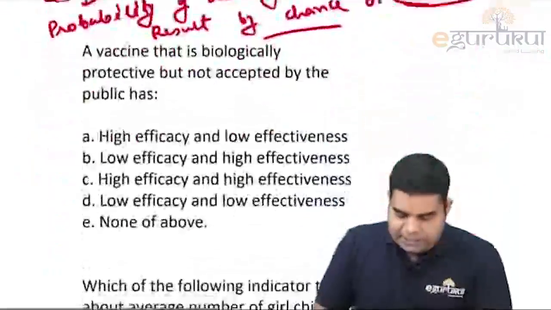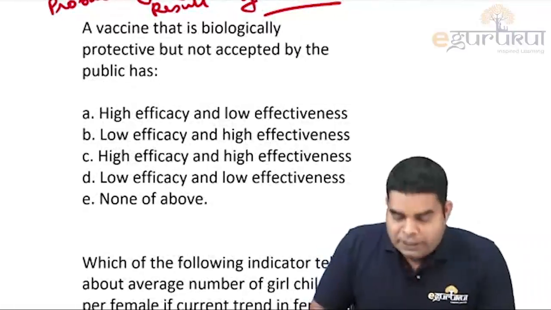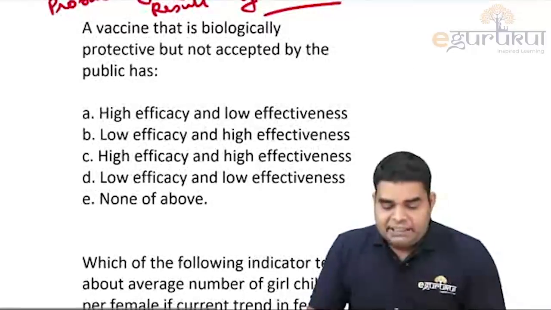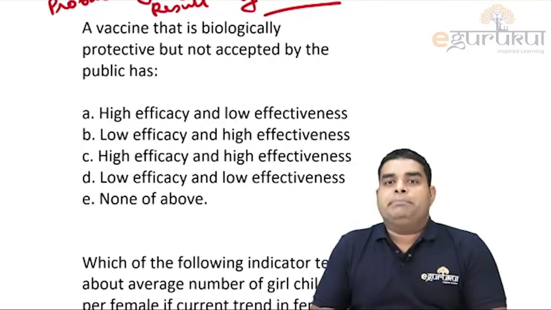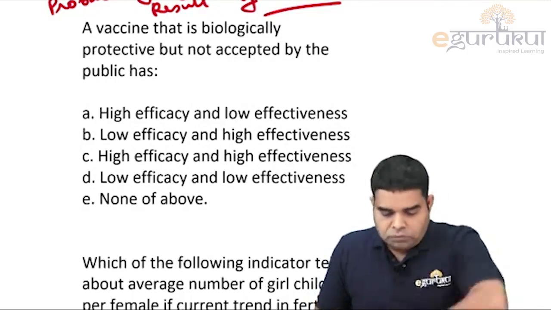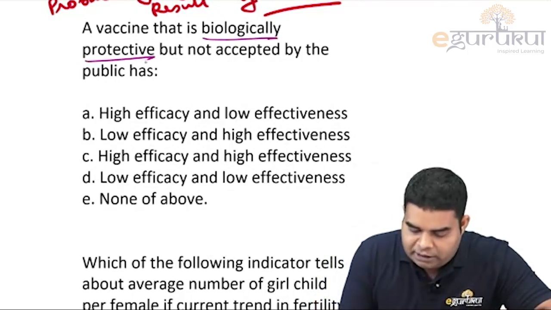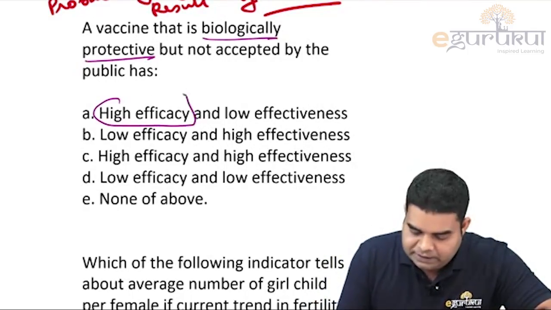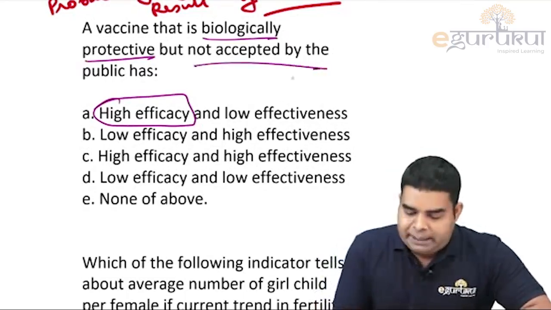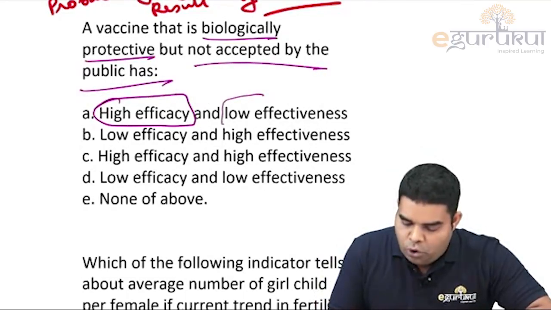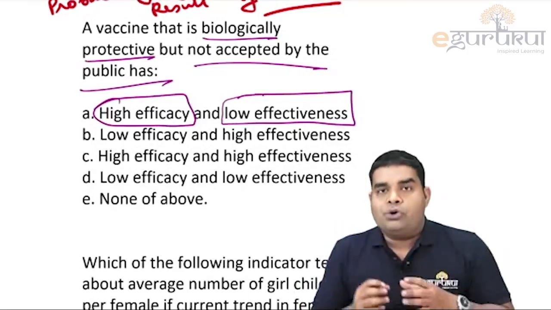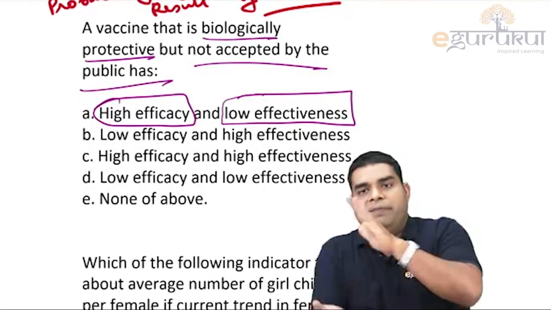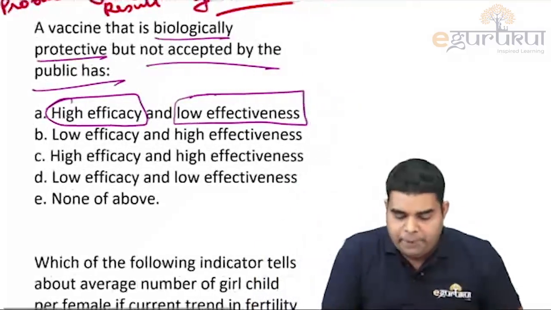Now let's come to another type of question. A vaccine that is biologically protective but not accepted by the public has. So biologically protective means it has high efficacy, and not accepted by the public means it has low effectiveness. So they can ask the question regarding efficacy and effectiveness. What is the difference between them?